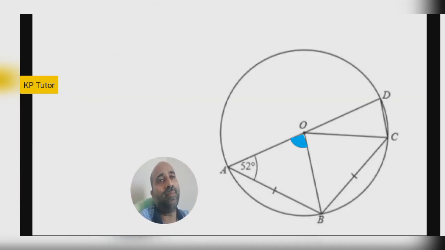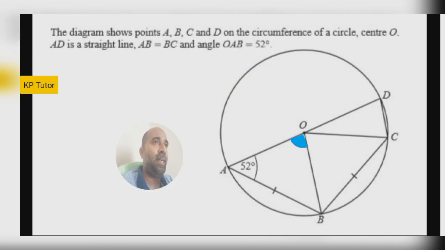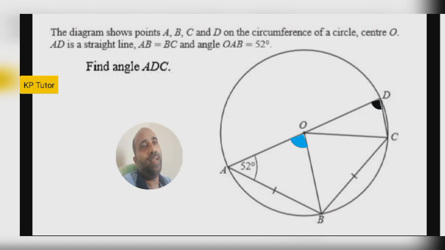So, next question. This question is not that easy, and not that difficult. In between easy and difficult. But if you do it step by step, you will get the answer. What actually we have to find is angle ADC. Look, in that circle one angle is given, 52, and the other you have to find, right? So step by step we can do.